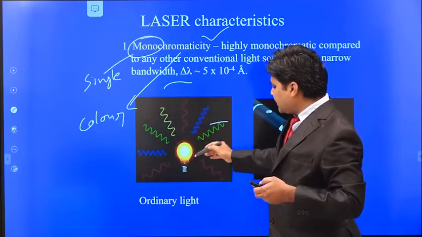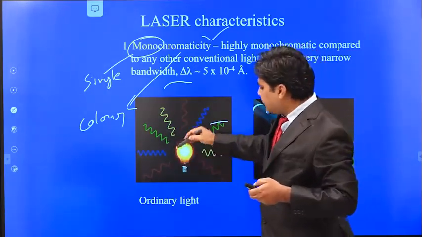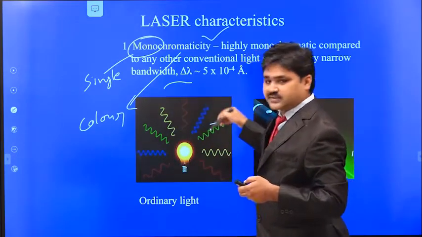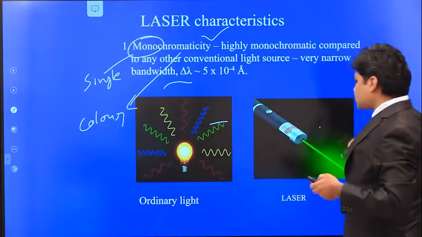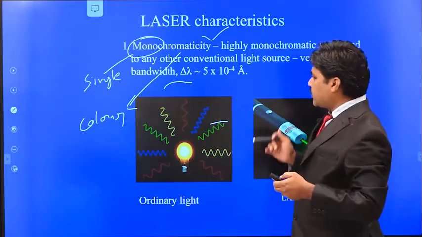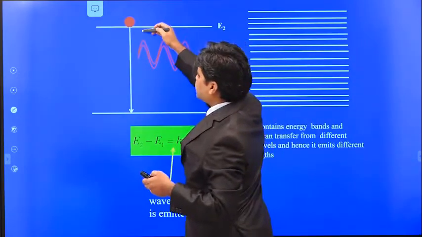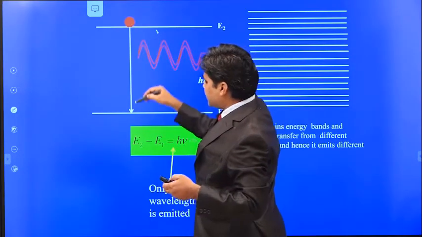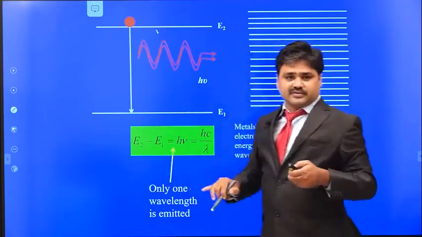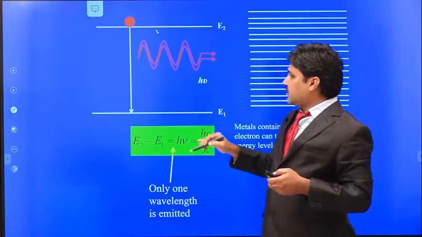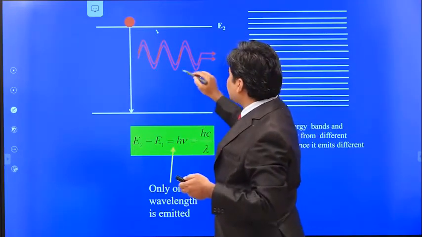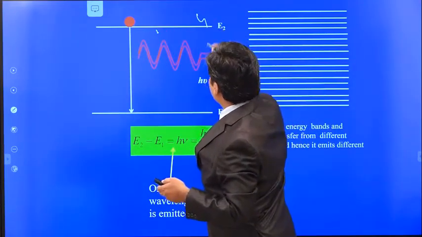Okay, so in the normal bulb you can get the white light. That means you are getting the 7 colors. But in case of laser source only one color we are getting. So why are we getting only one color? Because in the stimulated emission process we have seen the transition is taking place only between the two energy levels. So we are giving the incident photon which is equal to the difference between the two energy levels.